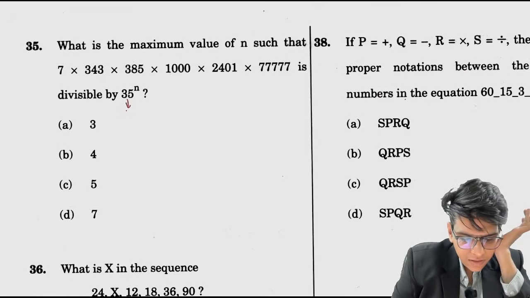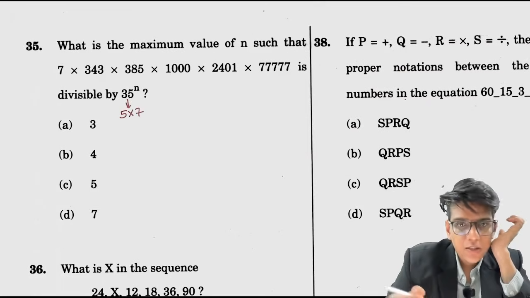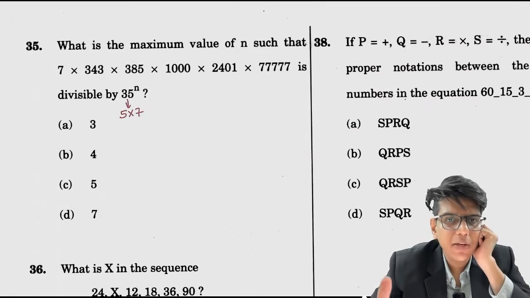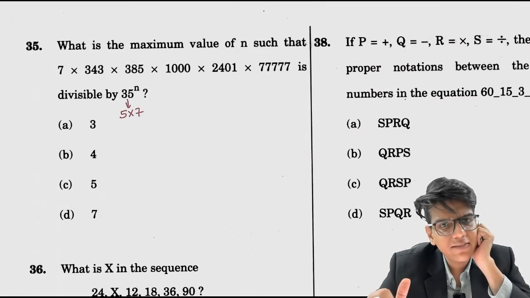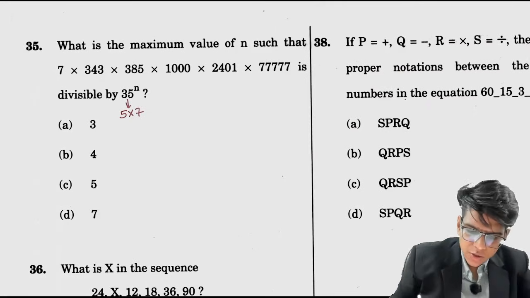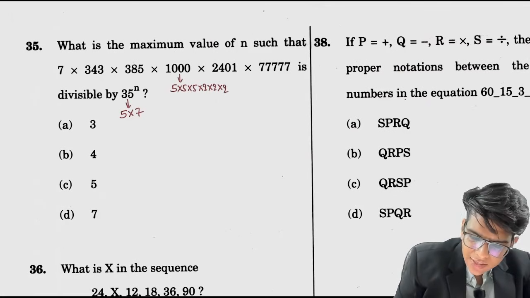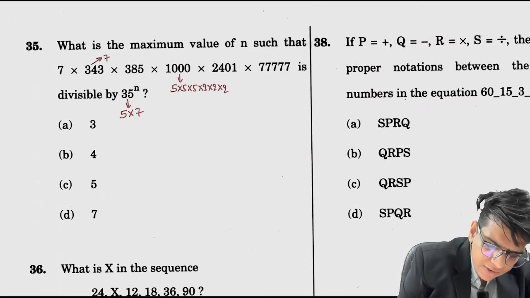It is made from 5 and 7. So how many 5s are there, how many 7s are there, that you need to know in this multiplication. So number of 5s, if I want to see here, I will find 5 into 5 into 5 into 2 into 2 into 2. 7 is here, there is no 5 here, there is 7 here, 7 into 7 into 7.